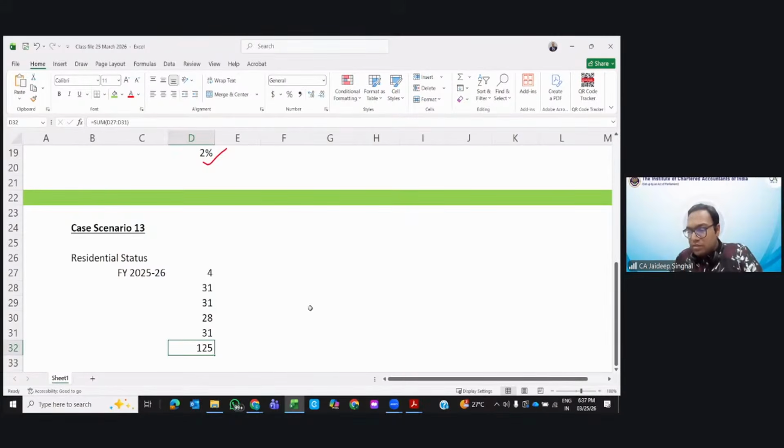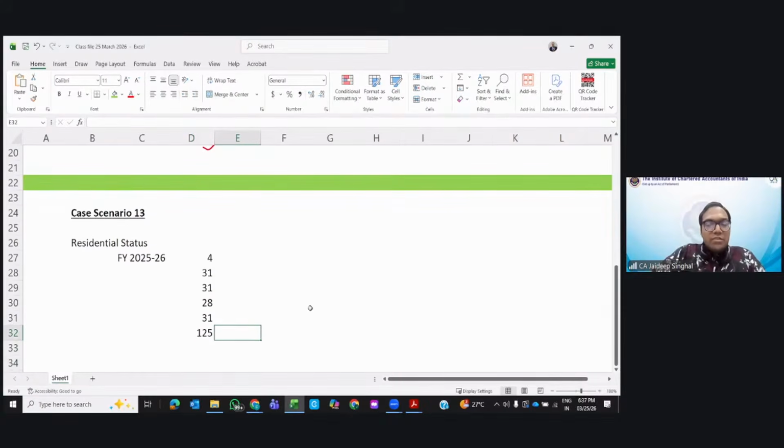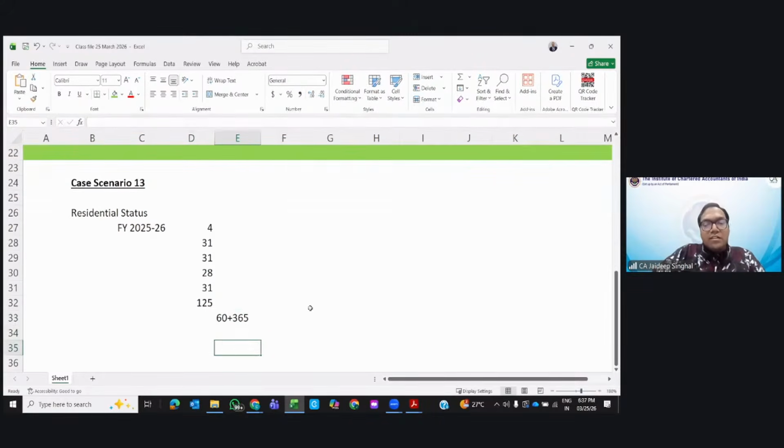The answer is no. So I will check 182 days condition. Based on that, I cannot say, but I can check the 60 plus 365 condition. I need to check the last 4 years then. Now, which years will I check? I will check the 4 preceding years.